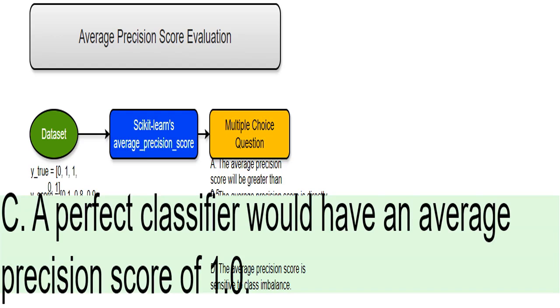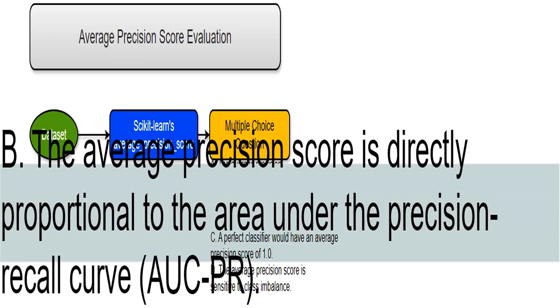A perfect classifier would assign a probability of 1.0 to every point correctly classified as positive and a probability of 0.0 to every point correctly classified as negative. That leads to a perfect precision recall curve, which has an area under the curve, AUC, of 1.0. Since the average precision is the area under this curve, a perfect classifier will have an average precision of 1.0. Makes sense, right? The average precision score is defined as the area under the precision recall curve. They are essentially the same thing.